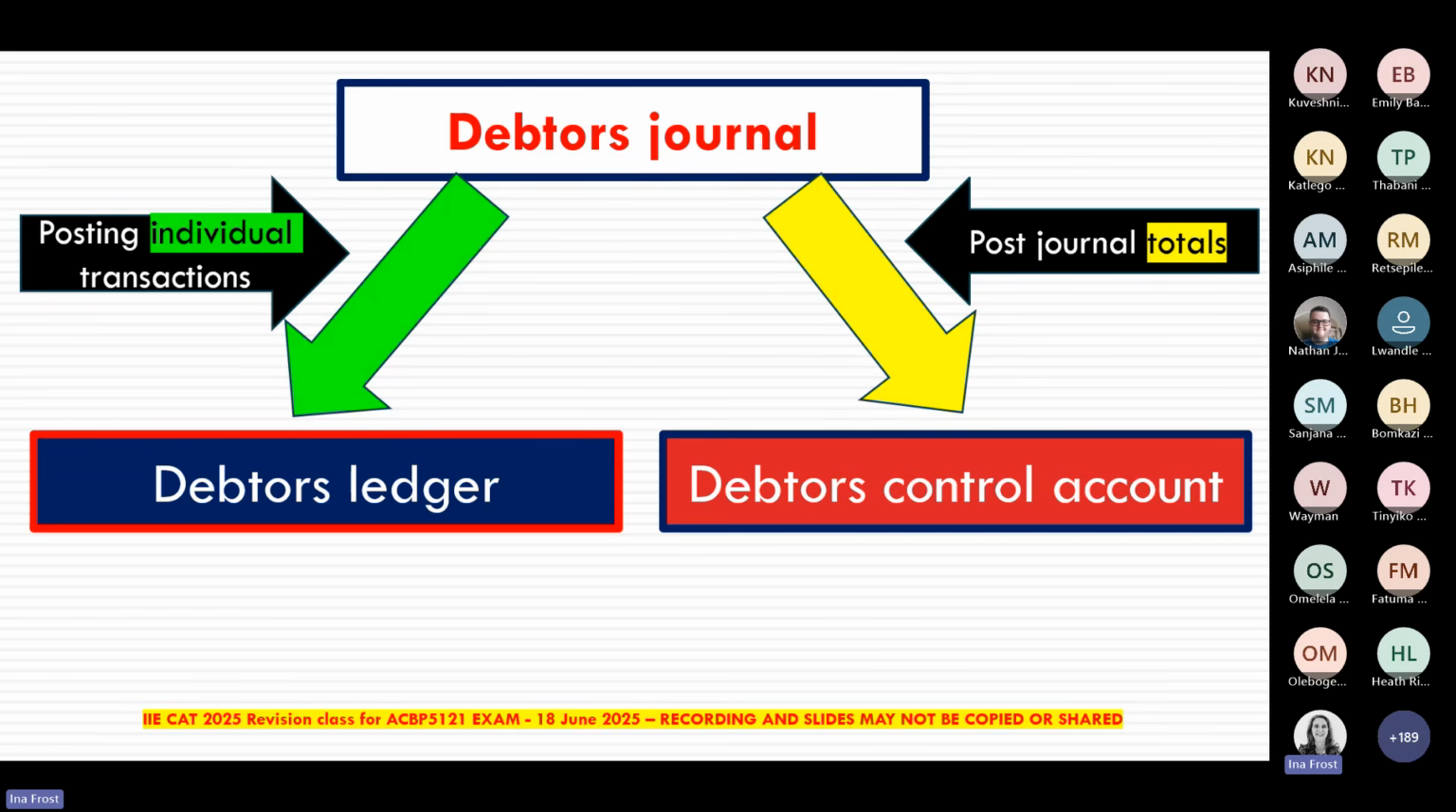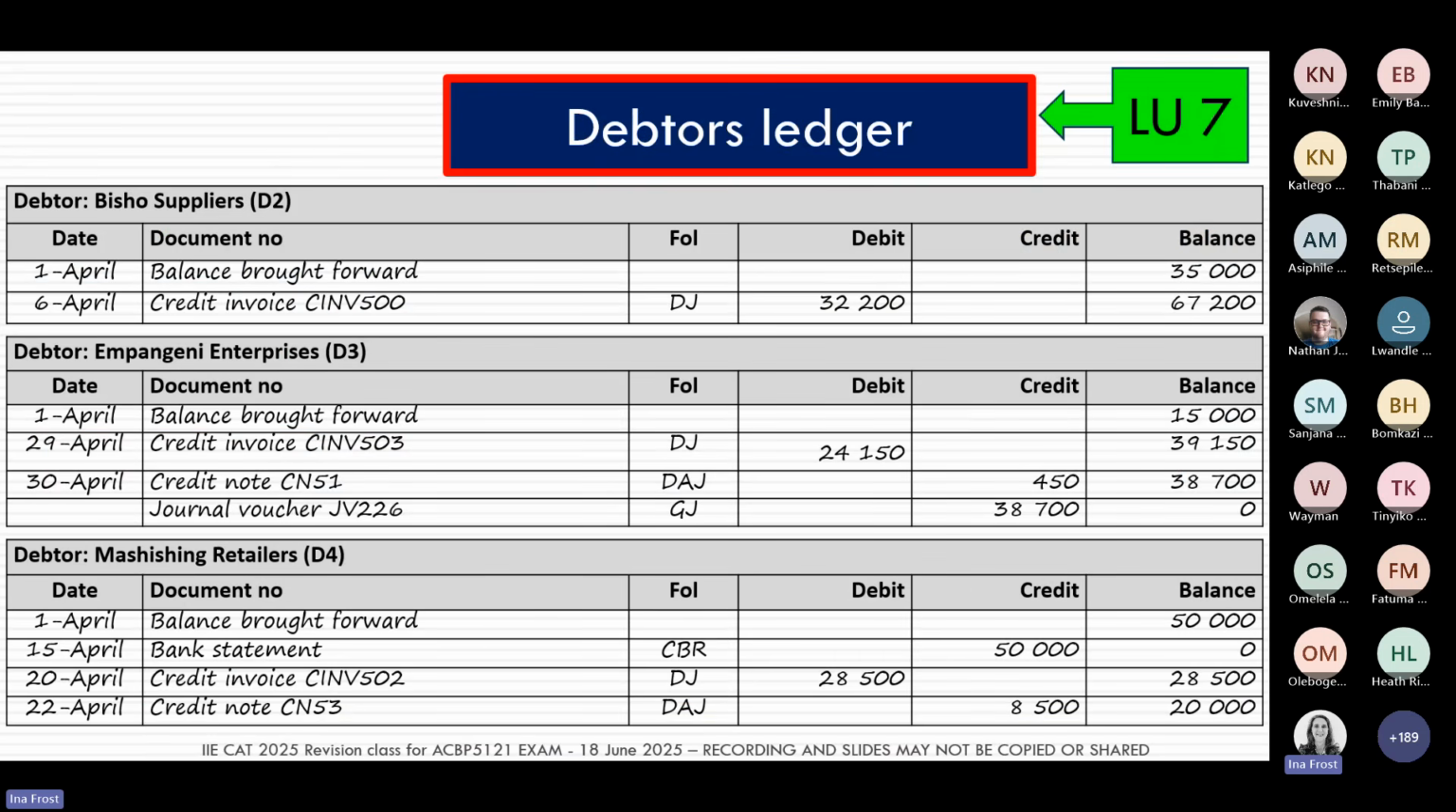So when we post to the Debtors Ledger, we're looking for individual transactions with that debtor. And when we post to a General Ledger Control account, then we're just interested in the totals. So what does the Debtors Ledger now look like? And this is now where Learning Unit 7 then comes in. And your Debtors Ledger looks like this.